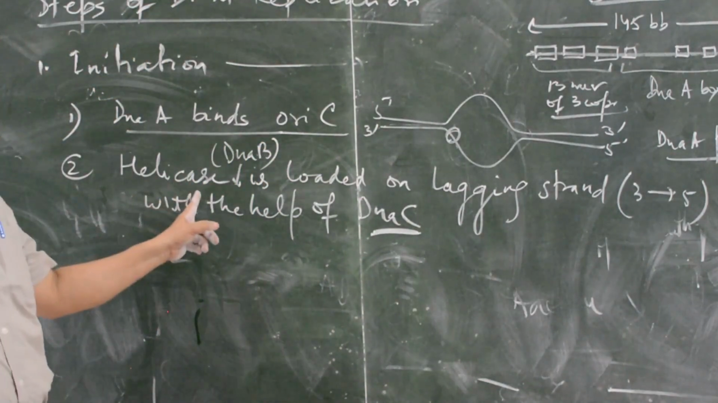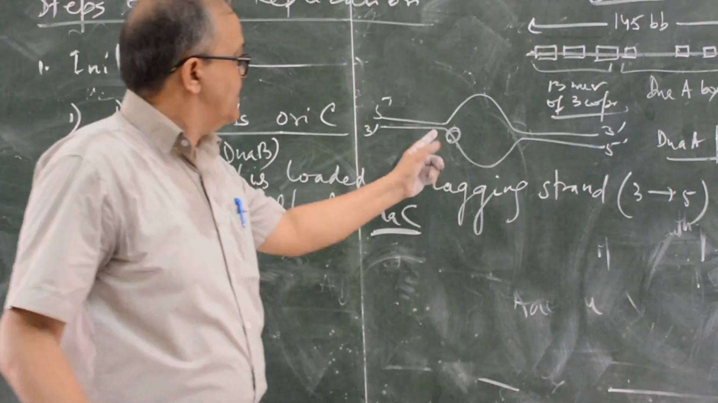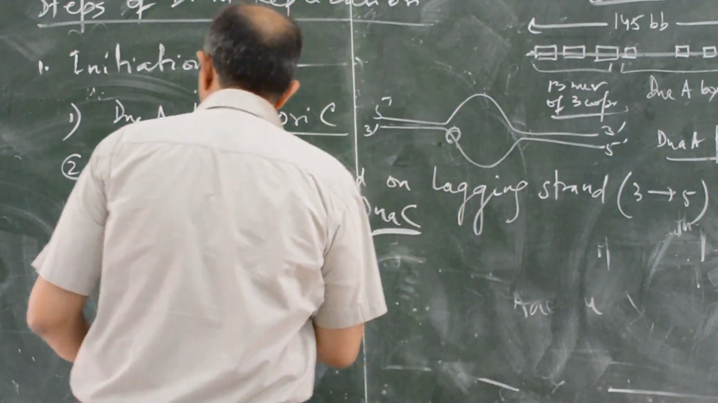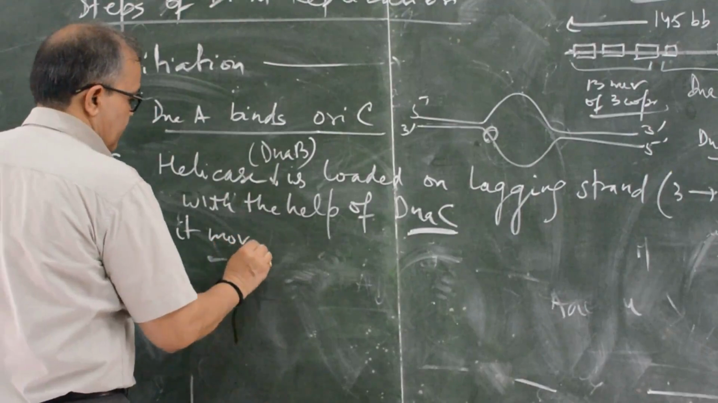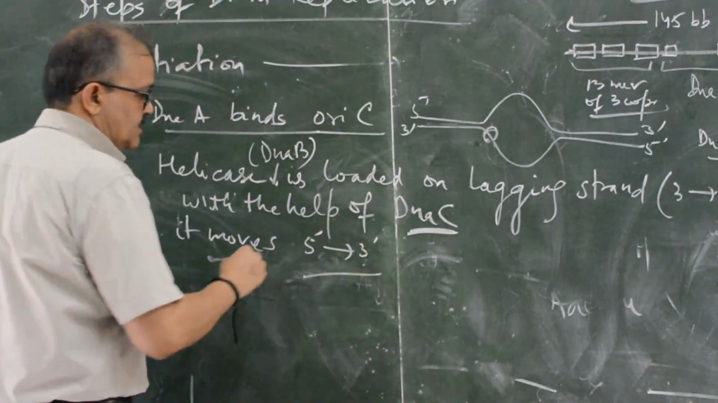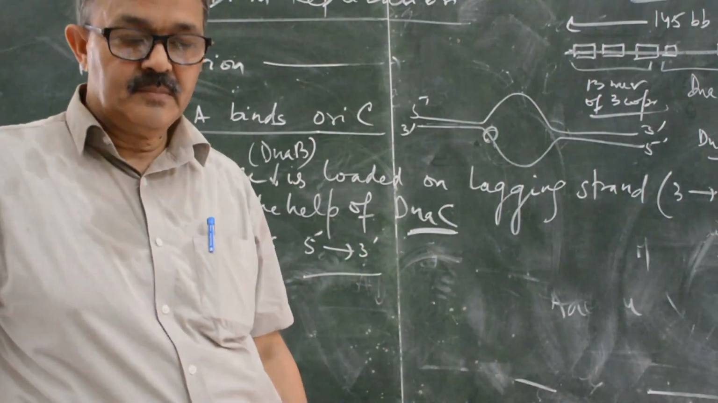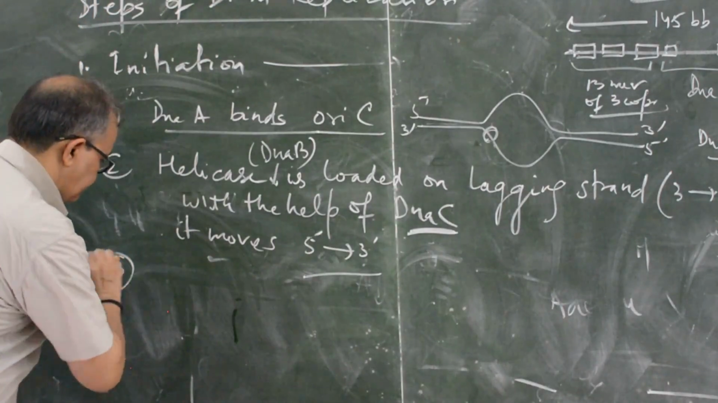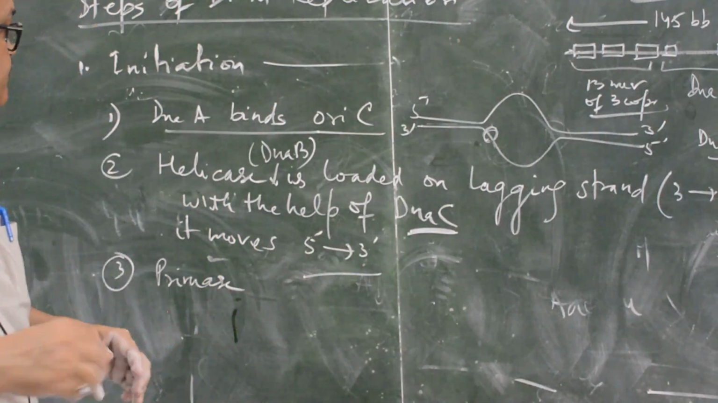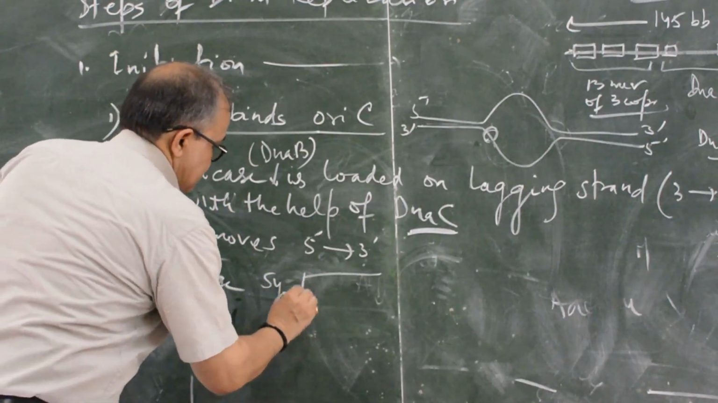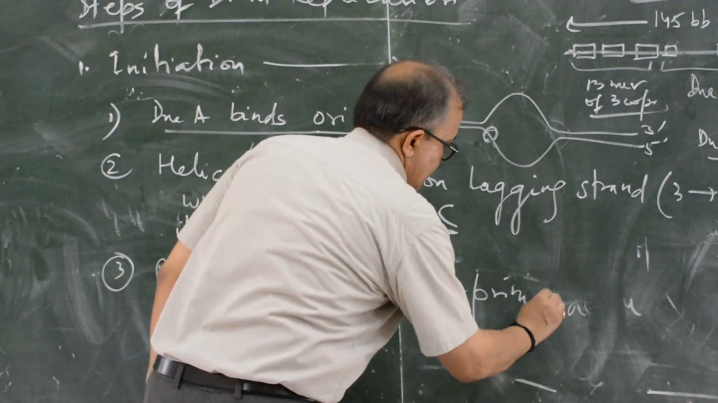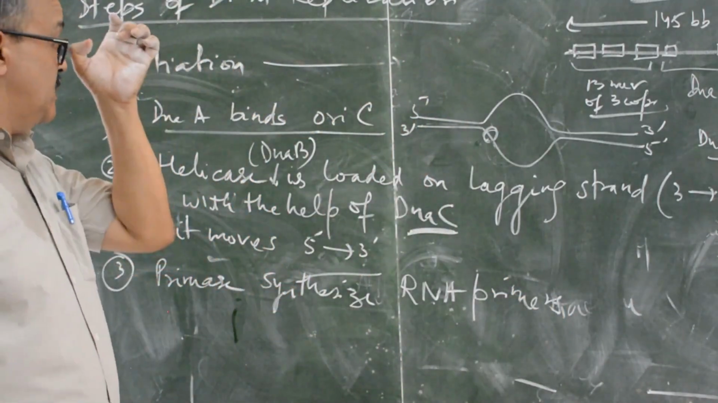So helicase enzyme is loaded on the lagging strand. Always remember, on the lagging strand, and it moves from 5 to 3 direction. Third step is primase enzyme. Primase enzyme synthesizes RNA primers.